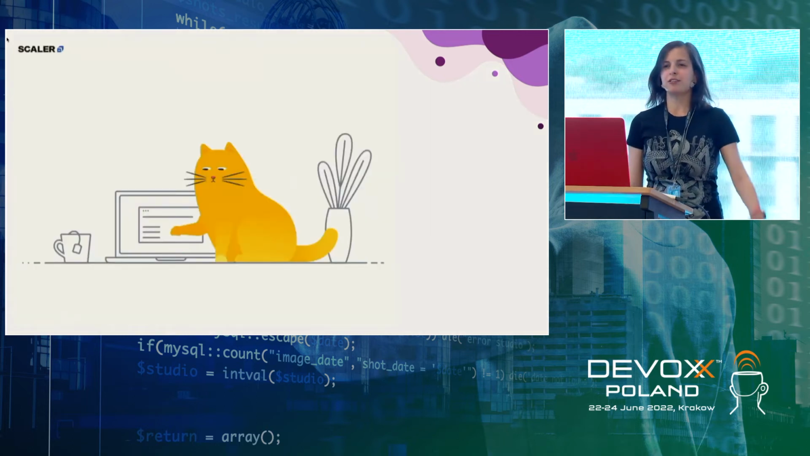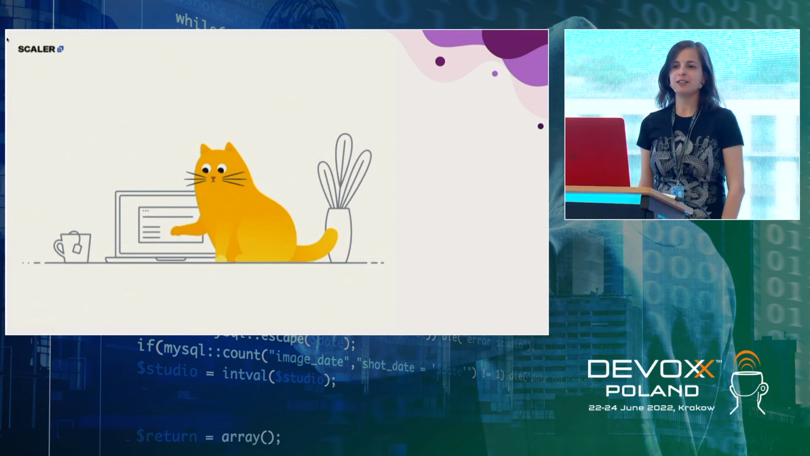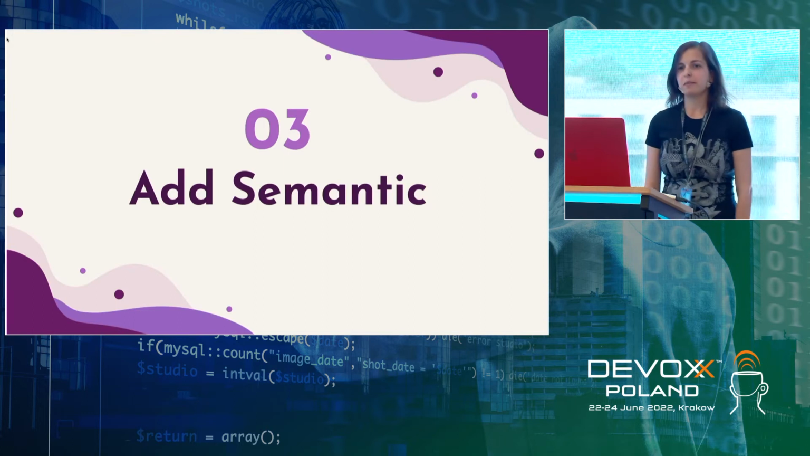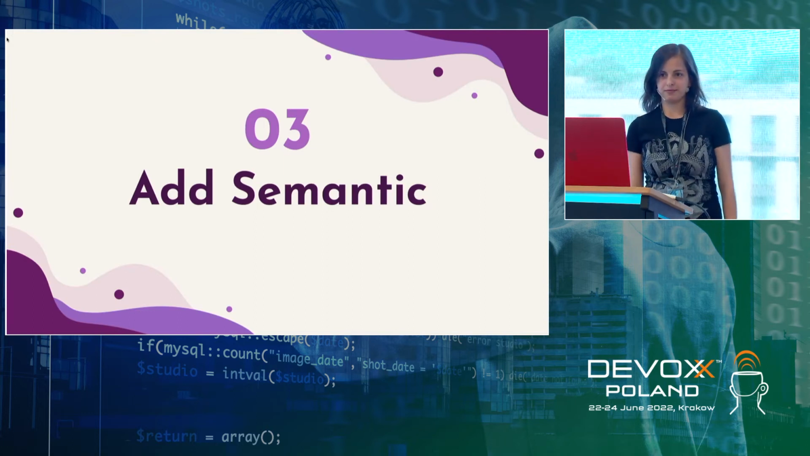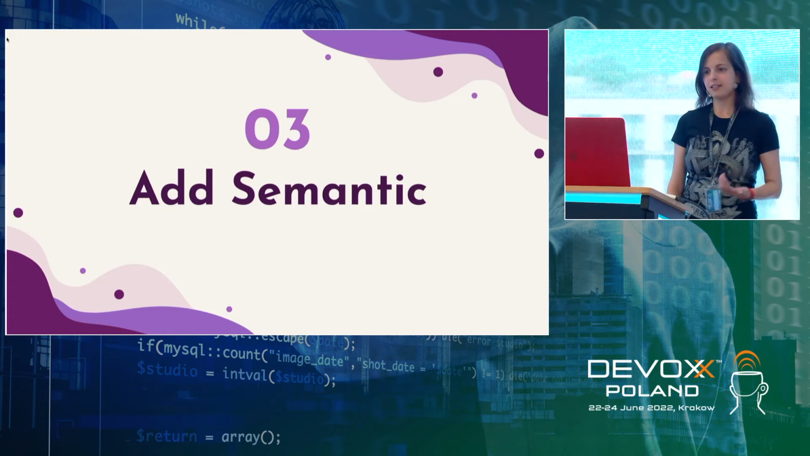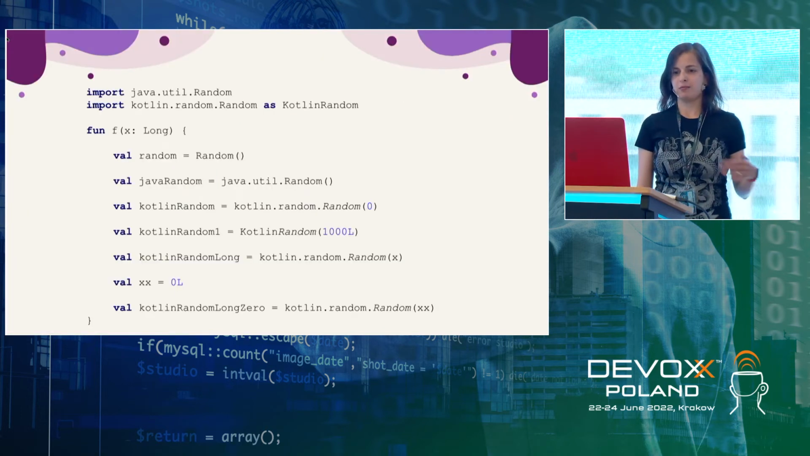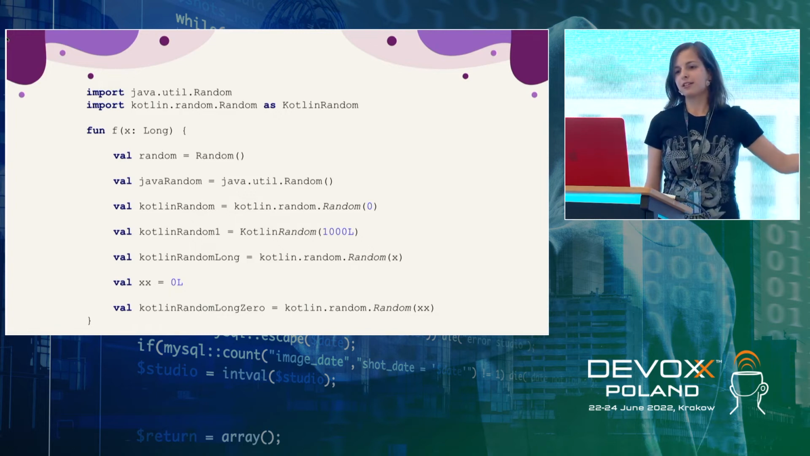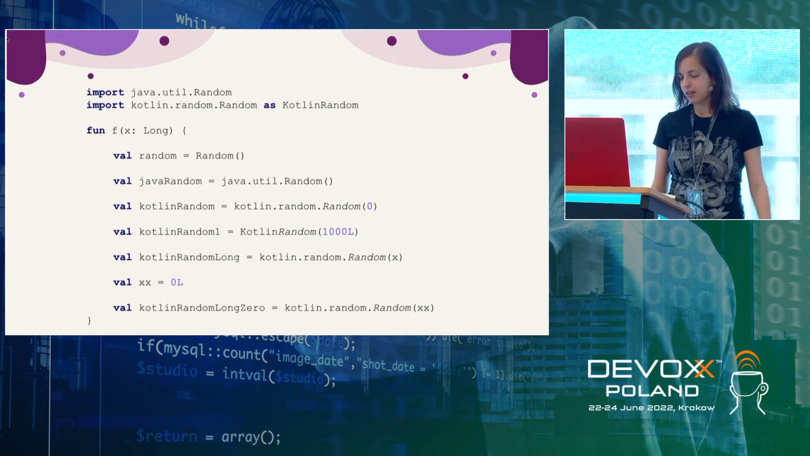So that was just a lot about decisions, how to start. Let's talk a little bit about code and actual coding challenges. First of all, the big challenge was adding semantic. In order to understand deeper what semantic is and why we need this, let's imagine some code, like this example. There are 6 different examples of calling random function from Java and Kotlin.